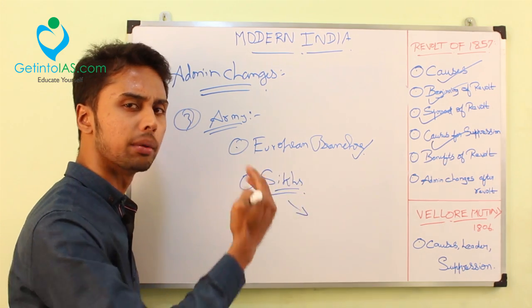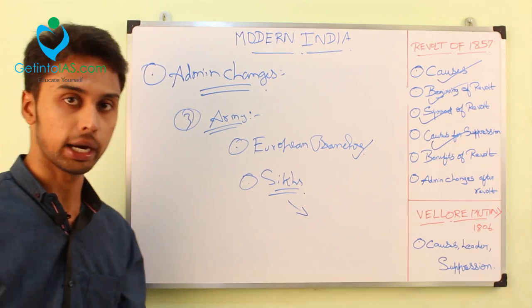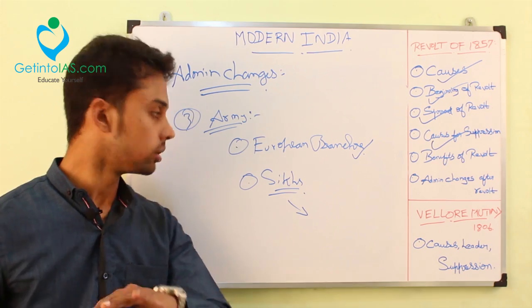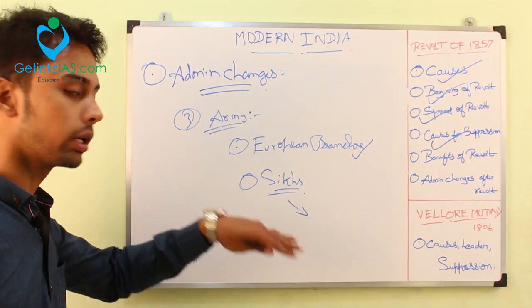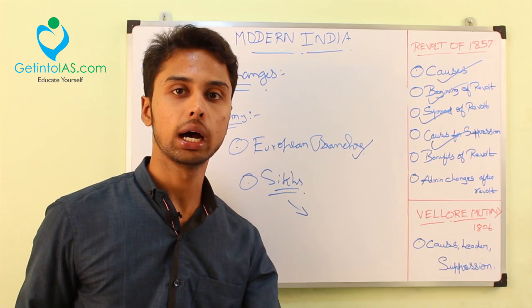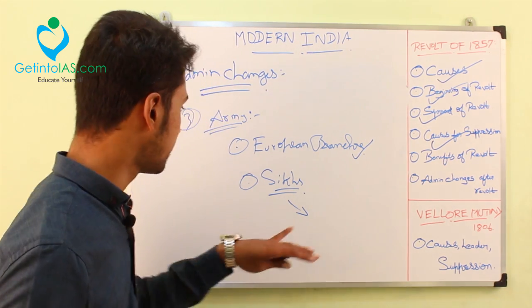Many Sikhs were recruited into the Indian army. You can still see today, in the Indian army, there are many Sikhs. The main reason for that is the revolt of 1857. You can see many generals, like Dalbir Singh Suhag, every general is a Sikh. That is the main reason for that.